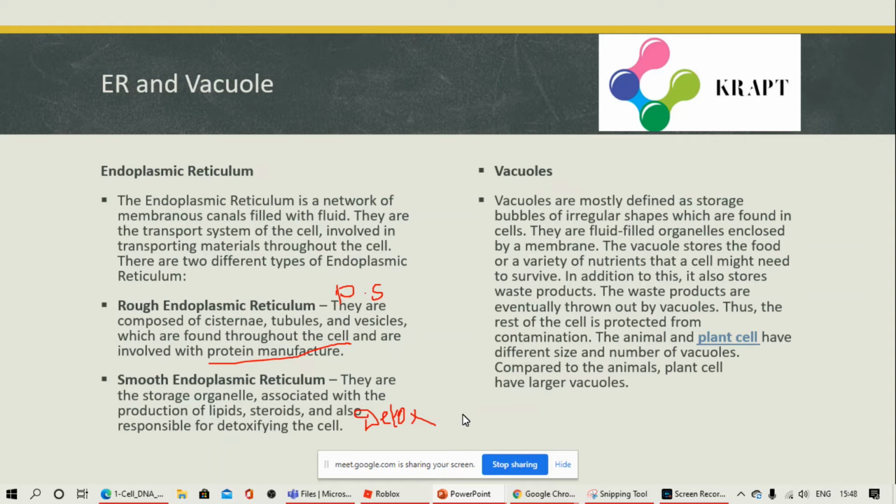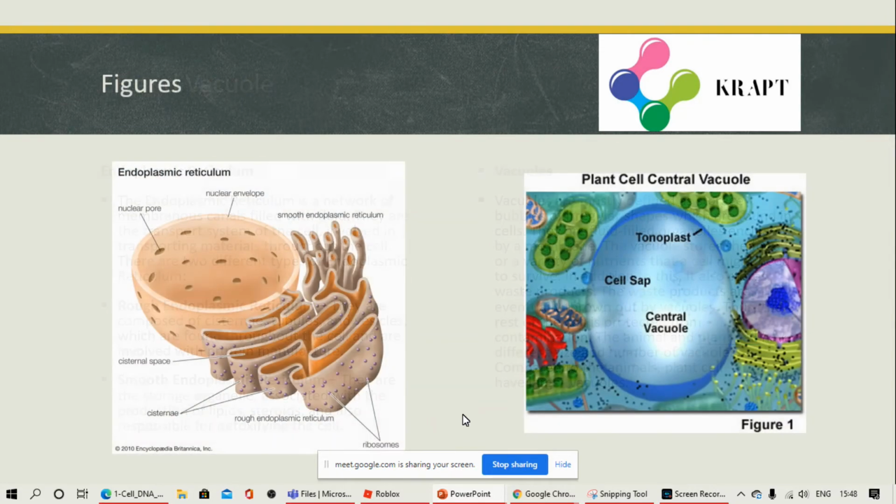Vacuoles are mostly defined as the storage bubbles of irregular shapes which are found in the cells. They are fluid filled, enclosed by a membrane. They just store food, a variety of nutrients, and also store waste products. The rest of the cell is protected from contamination as it stores this waste.